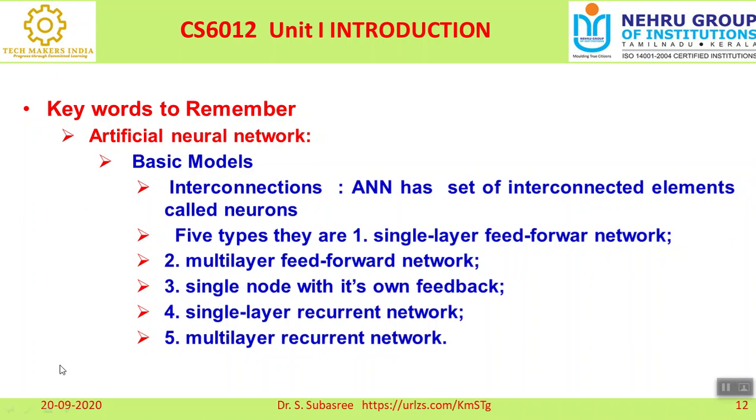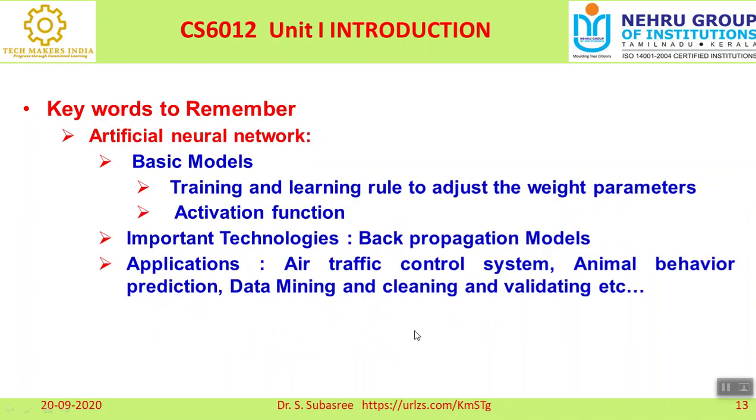I am not going to touch upon these in detail, because in the subsequent unit you'll be discussing more about these basic models. I'm just giving the basic models available in neural networks. And how can we classify these basic models? They are classified based on two important parameters.